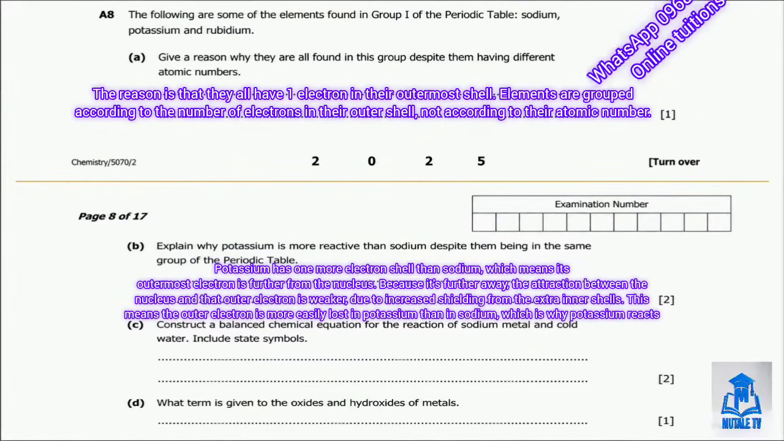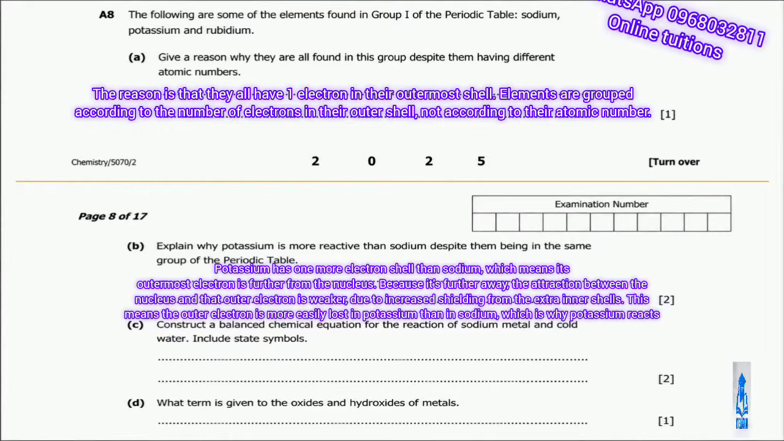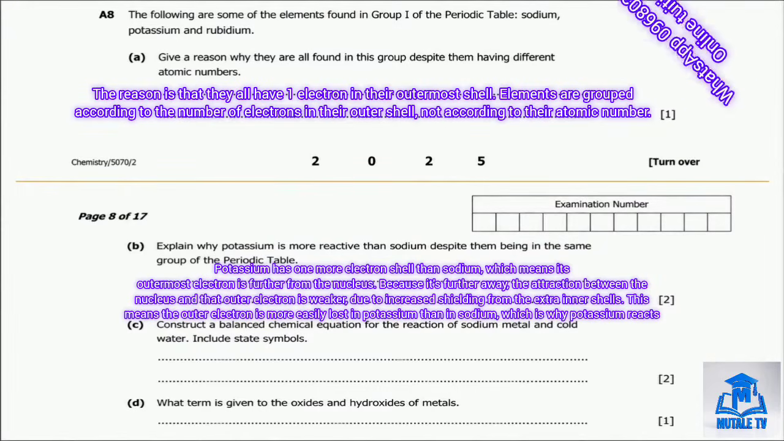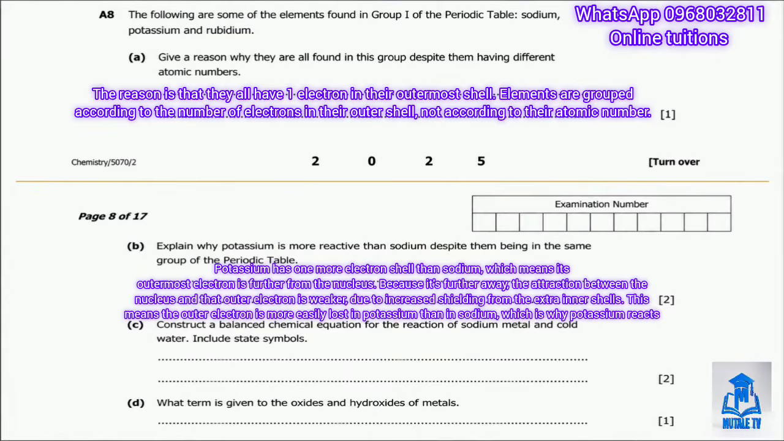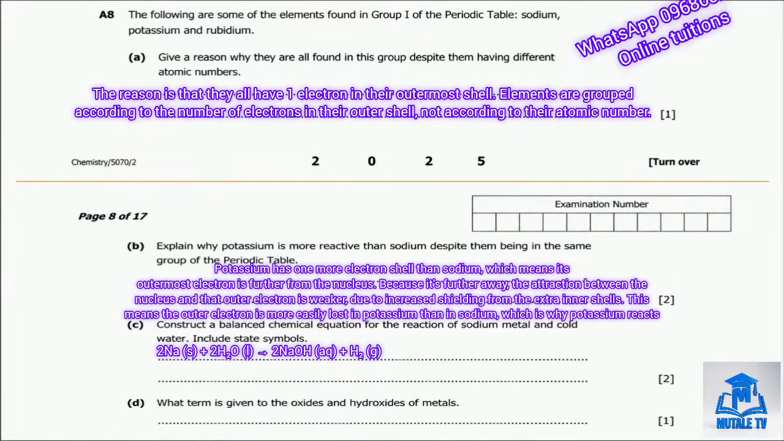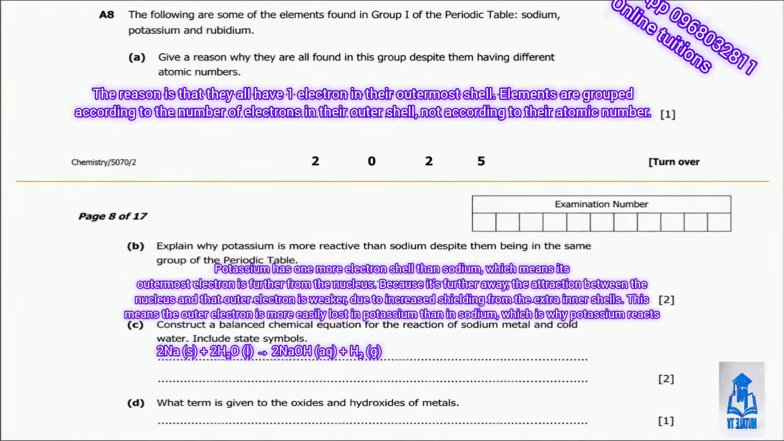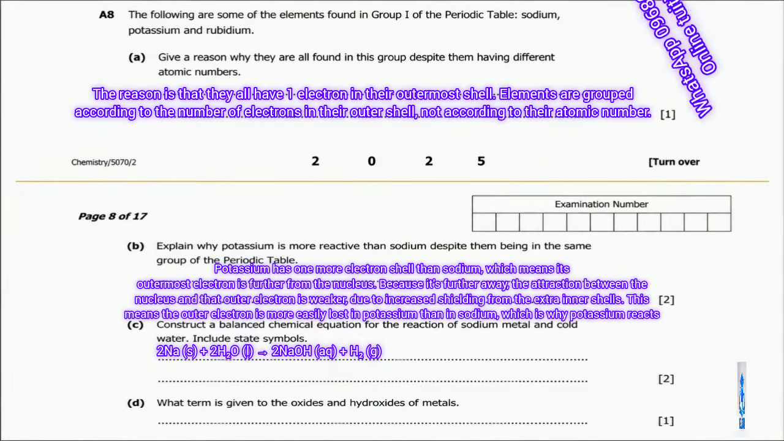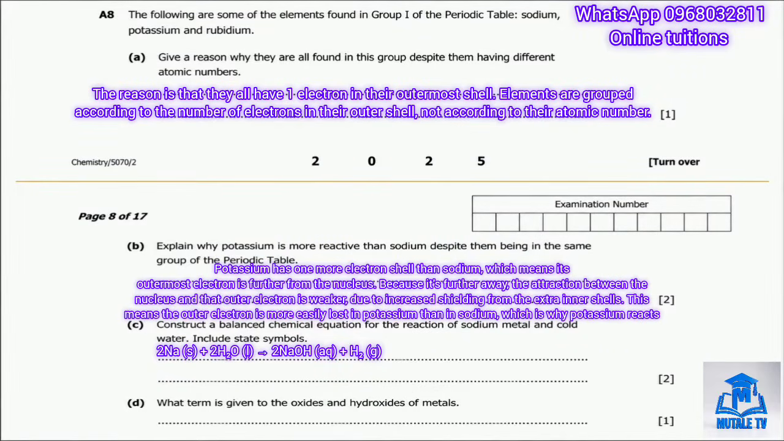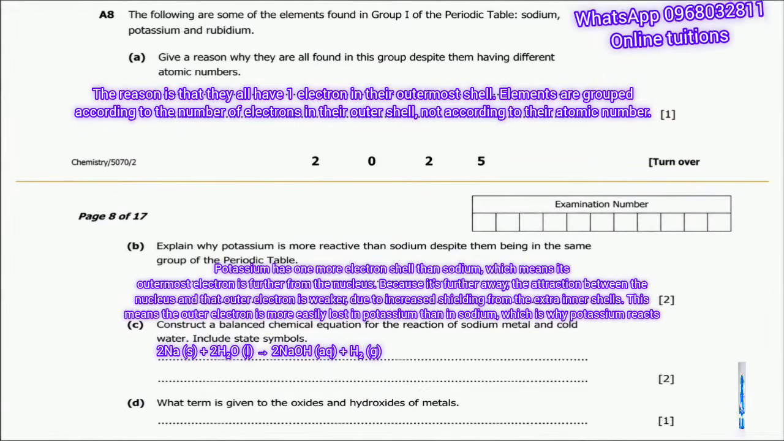Okay, moving on to question C. Question C reads: construct a balanced chemical equation for the reaction of sodium metal and cold water, including state symbols. So sodium reacts with cold water to produce sodium hydroxide and hydrogen gas. The balanced equation is 2Na (s) + 2H2O (l) gives 2NaOH (aq) + H2 (g). Notice we need 2 sodium atoms and 2 water molecules to balance the hydrogen atoms produced as hydrogen gas.